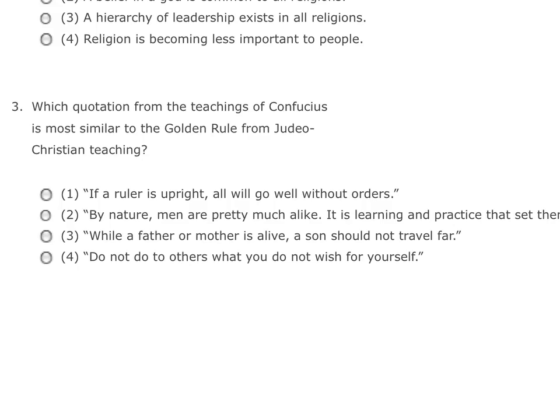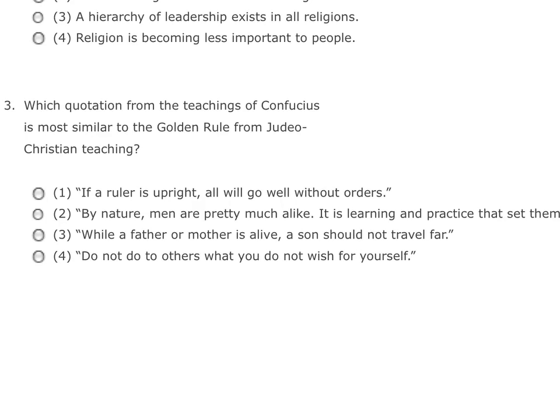Well, let's eliminate which ones don't. If a ruler is upright, all will go well without orders. Remember that Confucianism was the philosophy in early China that was used to structure society, where each group had an obligation to the group above it, or to the class above it, if you would. So, by nature, men are pretty much alike. It is learning and practice that set them apart. No. But let's look at number 4.